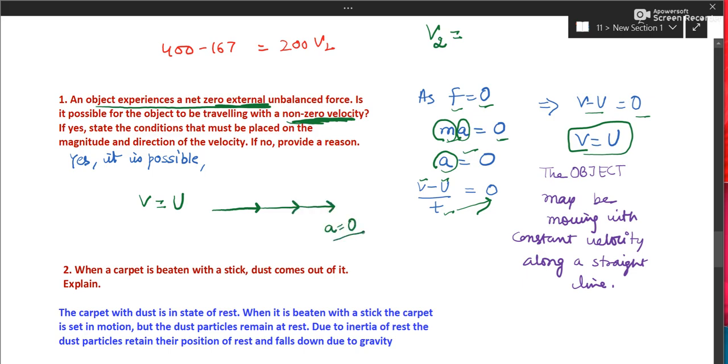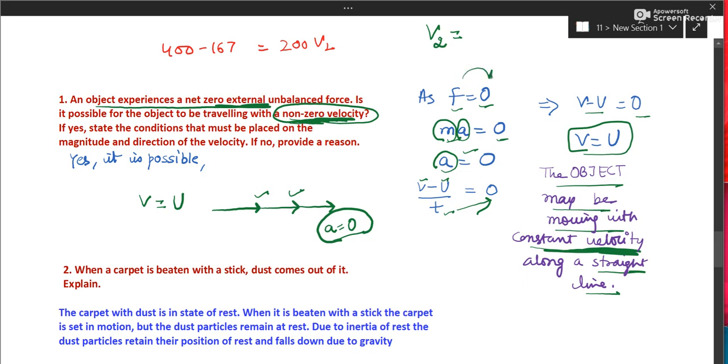So force is 0, but its velocity is there. It's non-zero velocity, 20 meter per second or anything. So the object may be moving with a constant velocity, single velocity, uniform velocity along a straight line is compulsory.